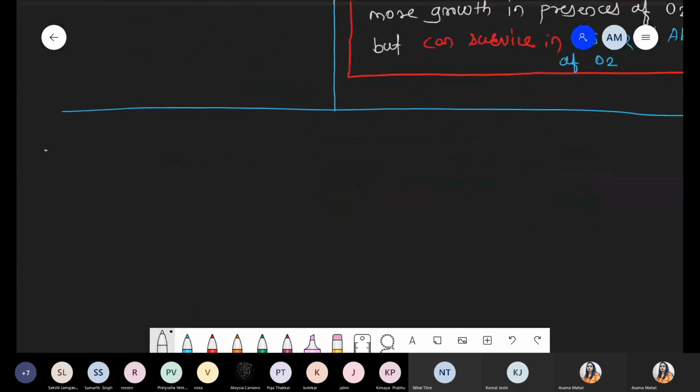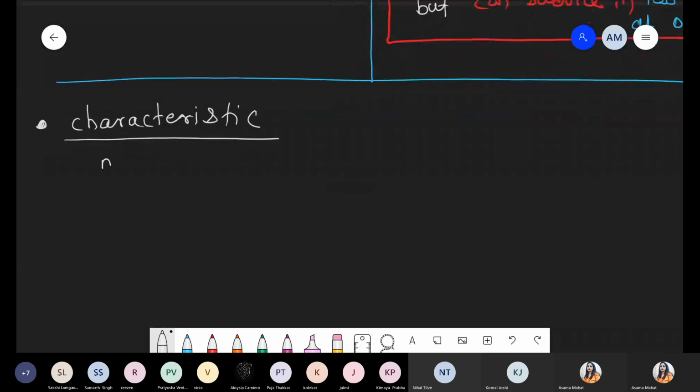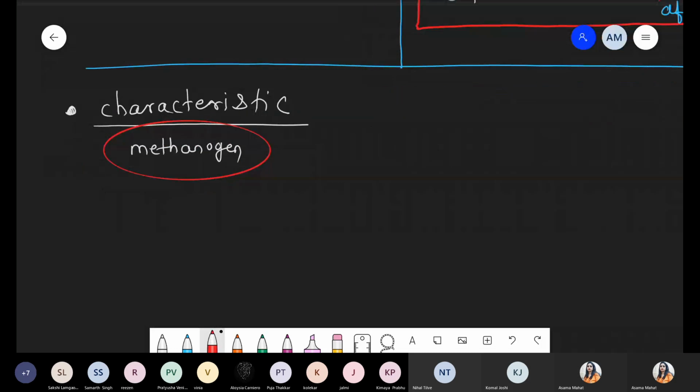Okay, chalo. So next part we are talking about next feature, number fourth and the last feature, characteristic features. Specific characteristic, ऐसा उनमें क्या है? Characteristic, okay? So first of all, we are talking about first characteristic with respect to methanogen. Methanogen bacteria, they can produce methane gas. First point. They can produce a gas that is methane gas.